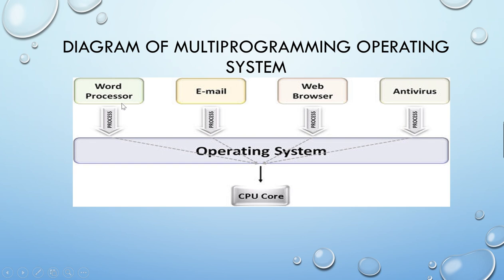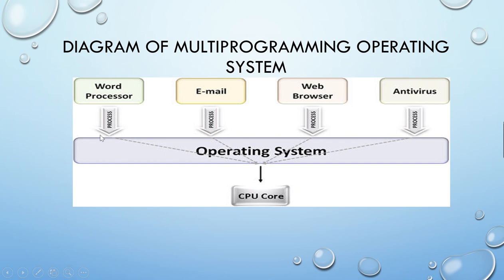You see there is a word processor. This is also a process. Email, if you are logging into your email, then this is also a process. Web browsing, if you are browsing, then this is also a process. Antivirus, if you are using the antivirus, then that is also a process. So four processes are trying to access the operating system.